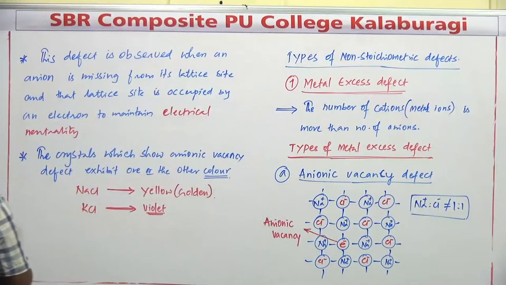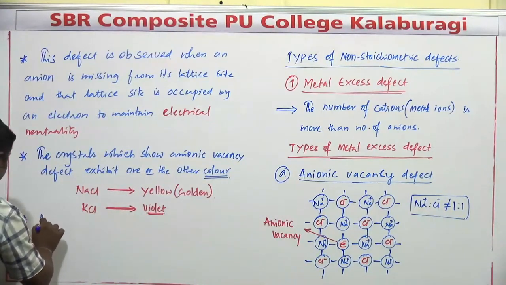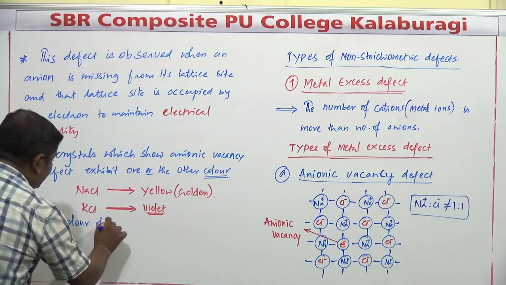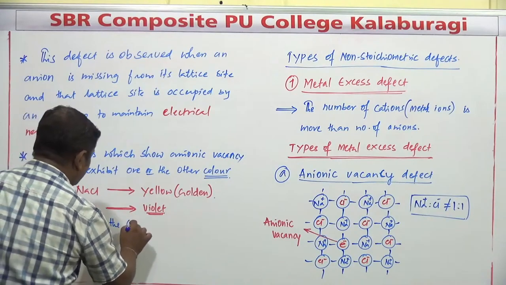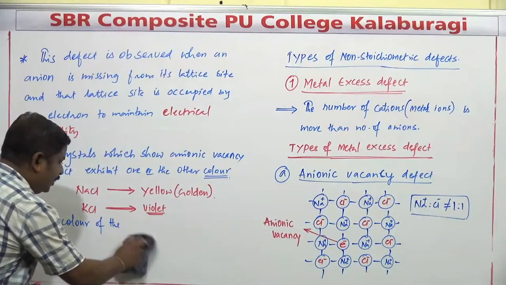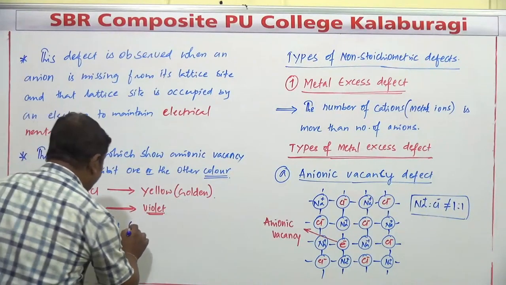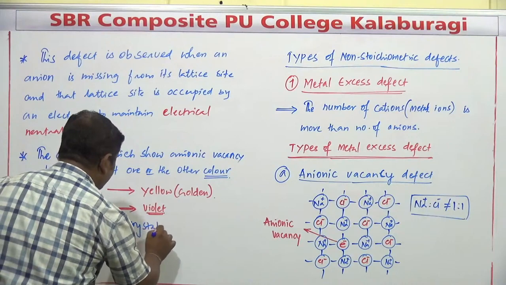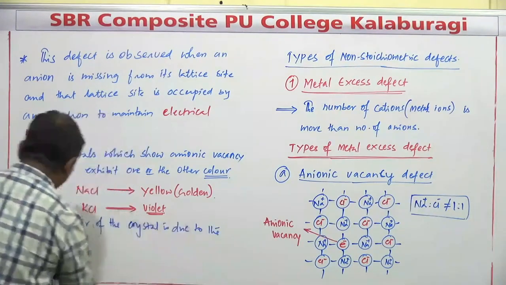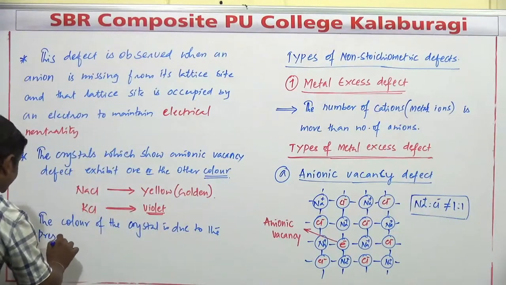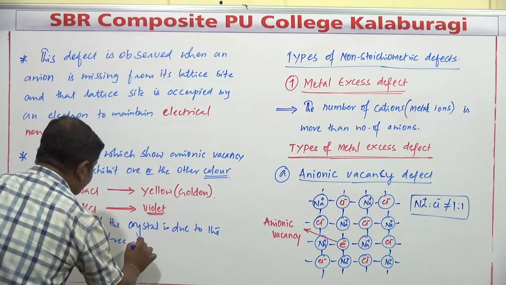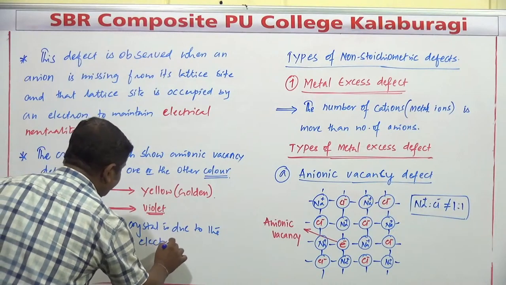The electron. So here I write: the color of the compound, or you can say the color of the crystal, is due to the presence of free electrons.